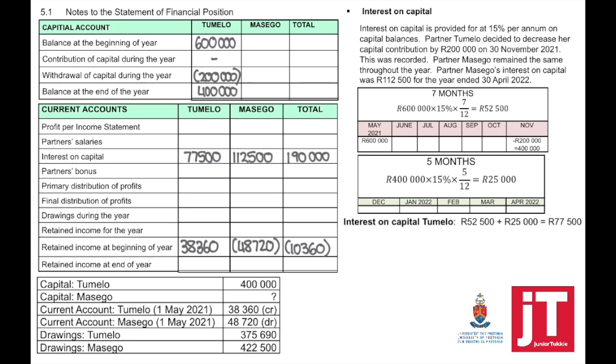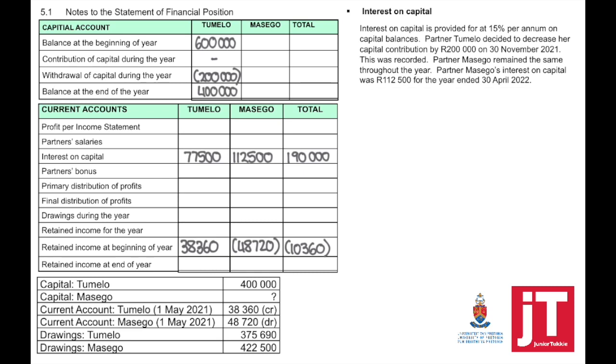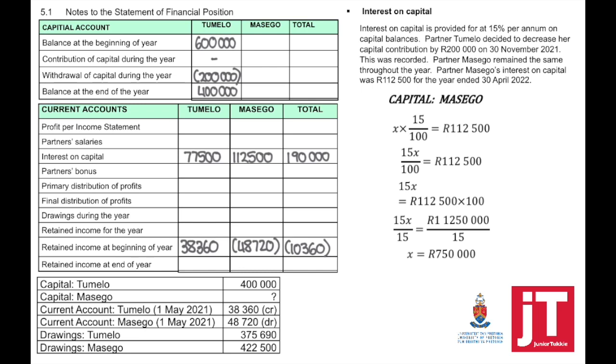Now, take note, capital of Masego is a question mark. They provided the interest on capital for Masego, and they said partner Masego remained the same throughout the year. So the capital balance was exactly the same from the beginning until the end. This means we need to solve that capital balance.